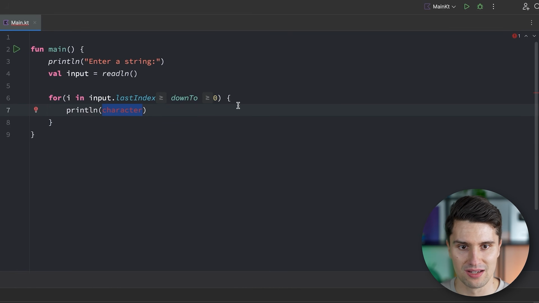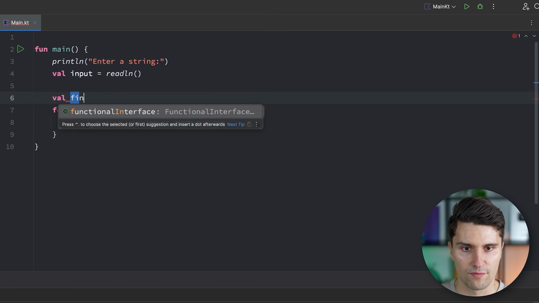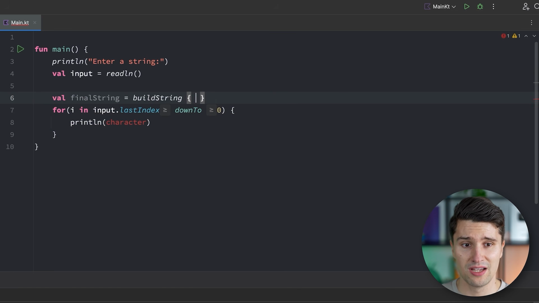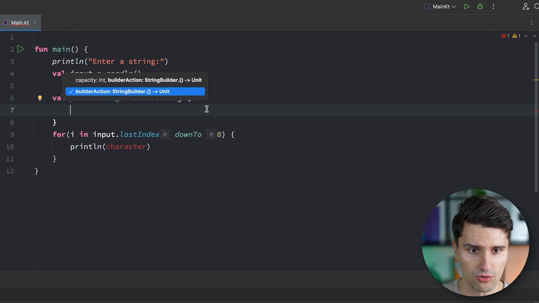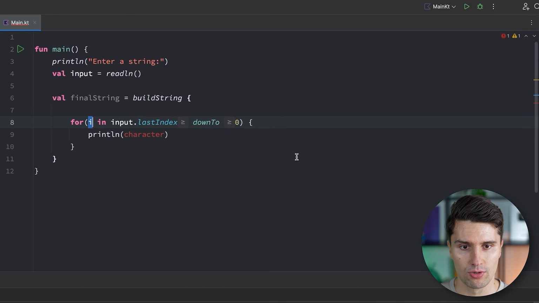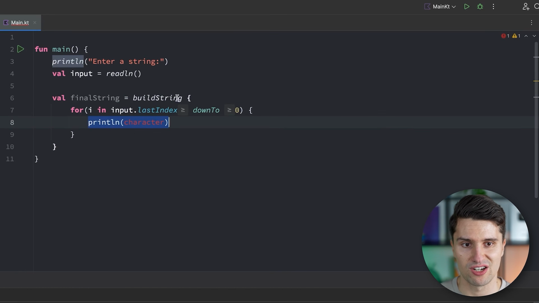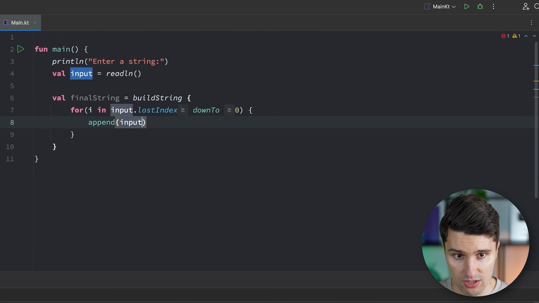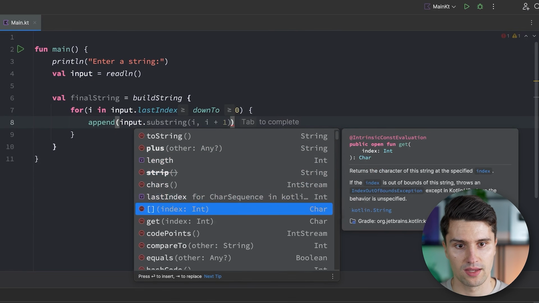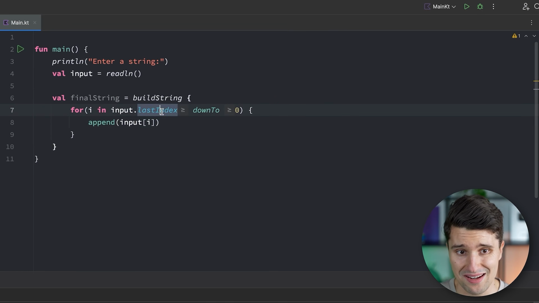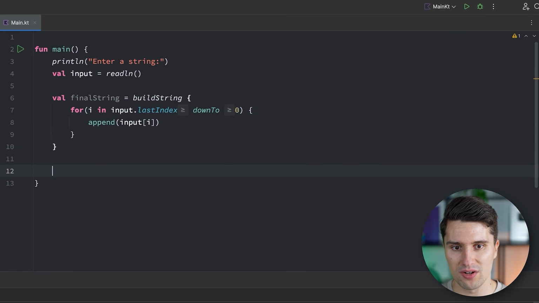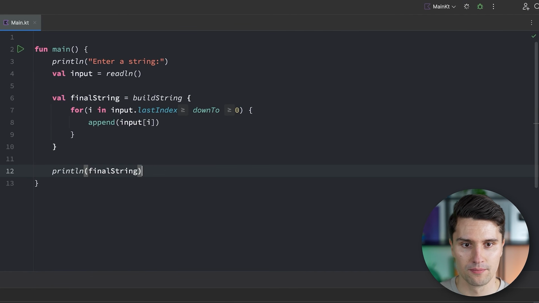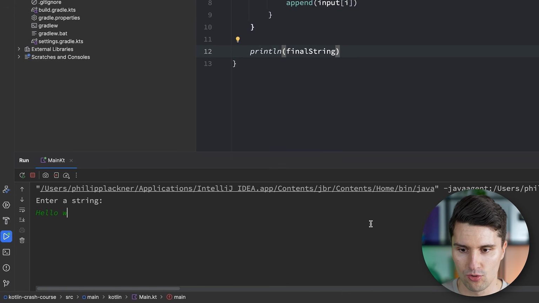So if we now actually say something like, well, final string, and we can use buildString here in order to dynamically create strings. You don't need to worry about this more at this point, but we can really just move this for loop in here. And with this buildString function, we can now construct our own strings dynamically by saying we want to append a specific character, and the character is simply our input string, so the original string, and we access it at the index I. And since we loop from the end to the beginning now, you maybe can guess what this will lead to, because if we now print the final string, hit run, then we can say hello world, hit enter, and it actually reverses that string.